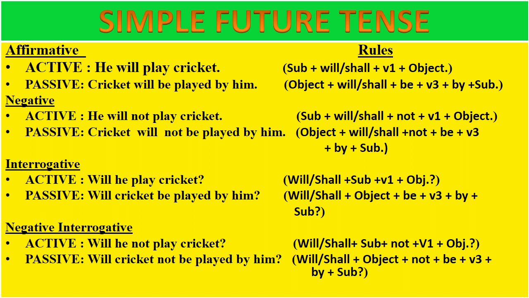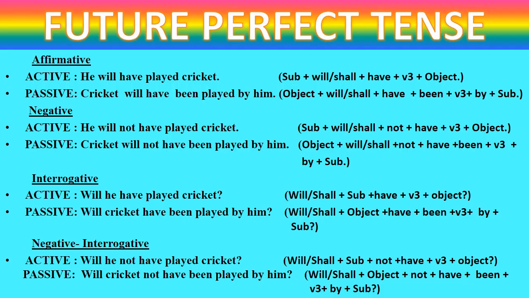He will play cricket. Its passive is cricket will be played by him. The negative sentence is he will not play cricket and the passive becomes cricket will not be played by him. Interrogative, will he play cricket? Question mark. And passive is will cricket be played by him? Question mark. So negative interrogative, will he not play cricket? Question mark. And the passive is will cricket not be played by him? So rules I have given here in the brackets. You can have a look at them for better understanding.